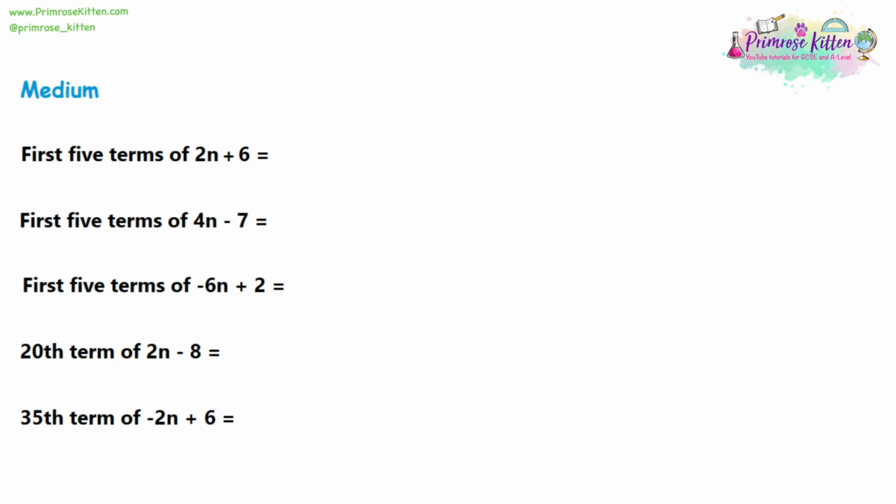Moving on to the medium questions, we're now describing sequences using algebra. So the first sequence is the 2n plus 6 sequence. So let's look at what 2n plus 6 actually means as a sequence. Now, what we're going to do is swap the n with different numbers. And for the first 5 terms, we're going to swap n with 1, 2, 3, 4, and 5. So let's look at how this works.